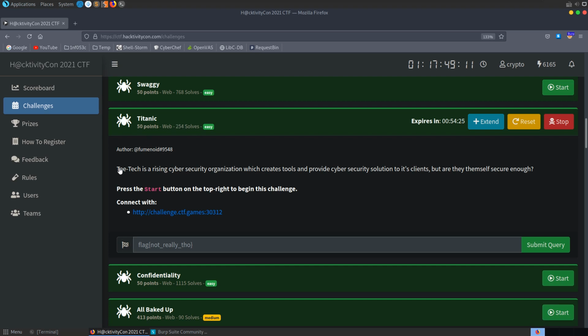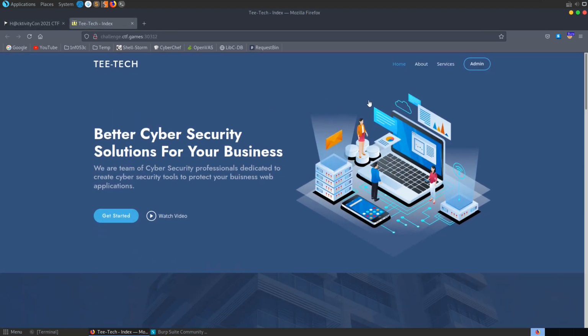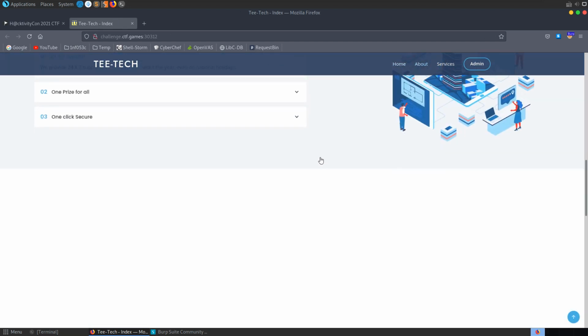It's a web challenge, and the description says TTEC is a rising cybersecurity organization which creates tools and provides cybersecurity solutions to its clients, but are they themselves secure enough? So we've got this web address to connect to. Let's open it up, and we can start having a look through the site.